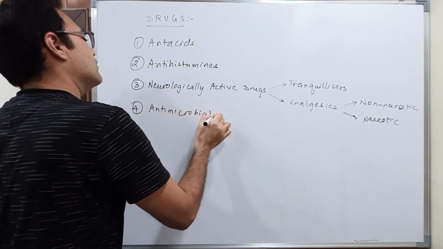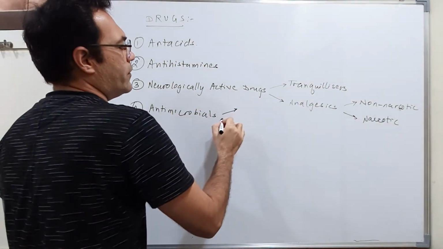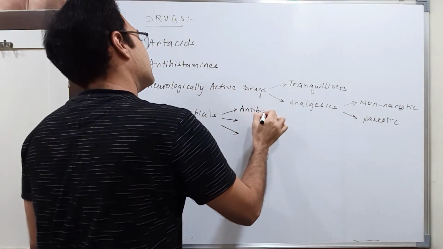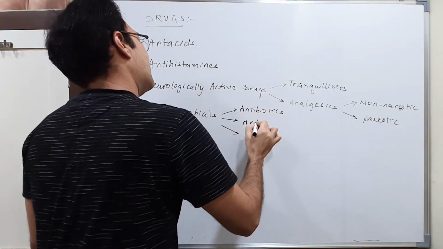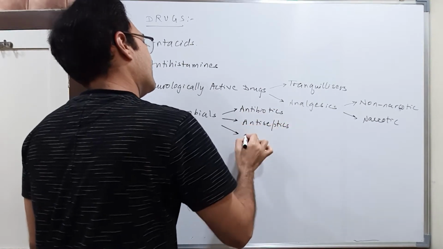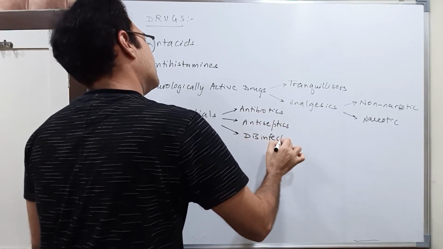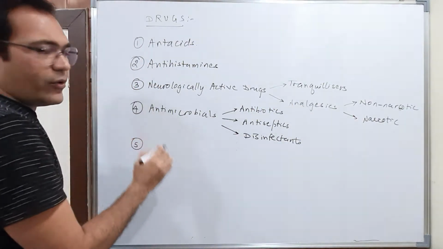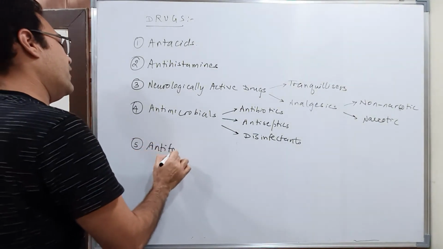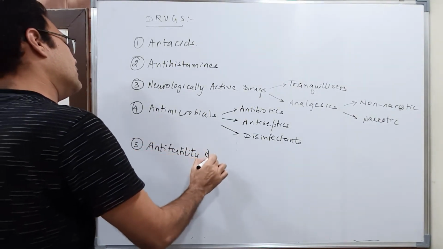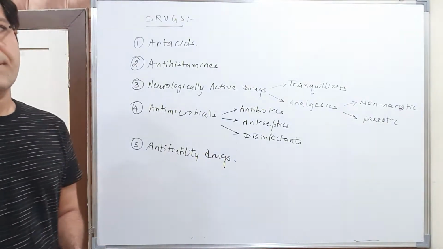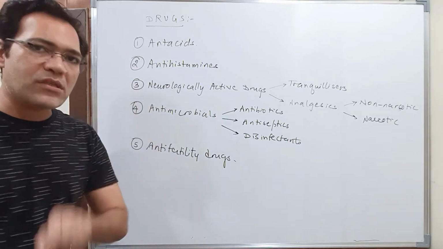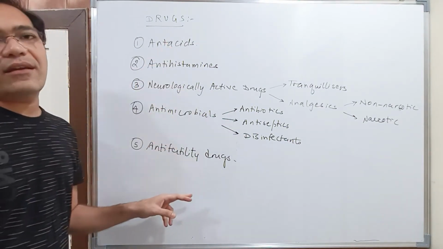The fourth is antimicrobials, right? Antimicrobials will further be of three types, that is antibiotics, antiseptics and disinfectants. Correct? And the last category of drugs that we are going to study is anti-fertility drugs. Okay?